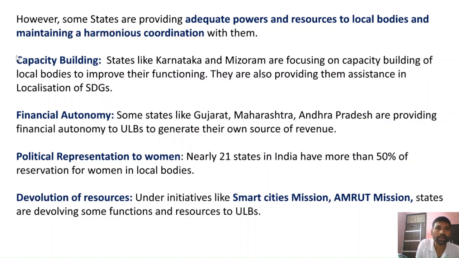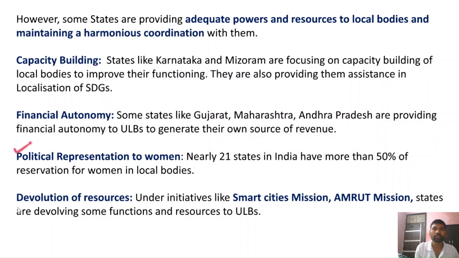So, firstly, capacity building. States like Karnataka and Mizoram are focusing on capacity building of local bodies for improving their functioning, and they are also providing them assistance in localization of sustainable development goals. And secondly, financial autonomy is being provided. For example, states like Gujarat, Maharashtra, and Andhra Pradesh have provided a significant amount of financial autonomy for the urban local bodies, including for generating their own sources of revenue.